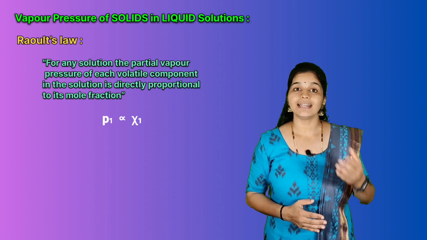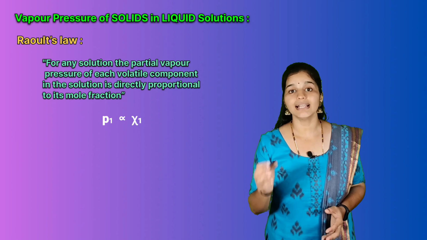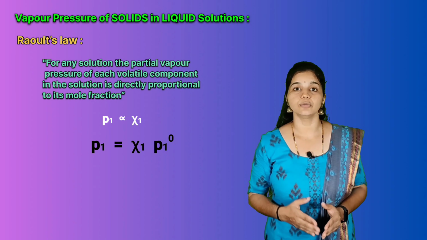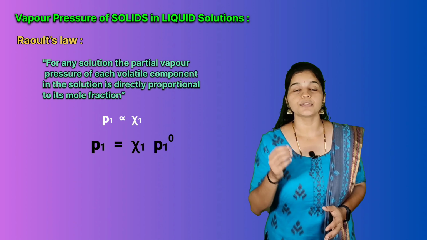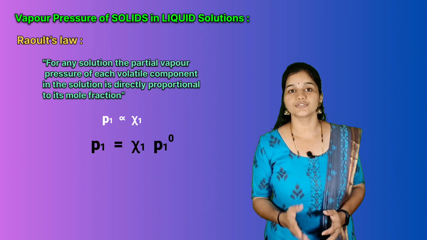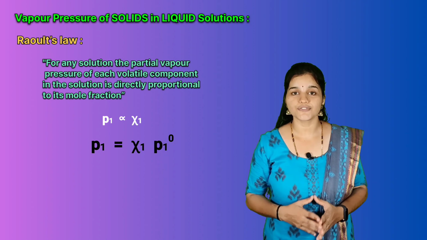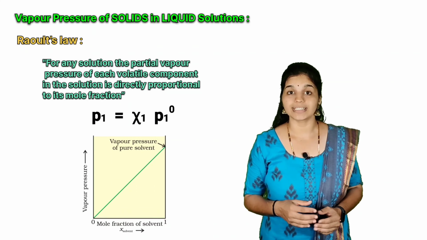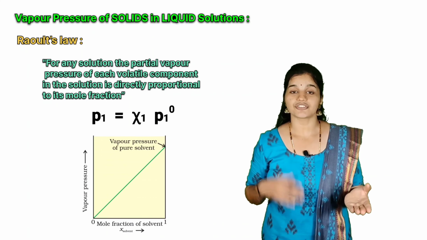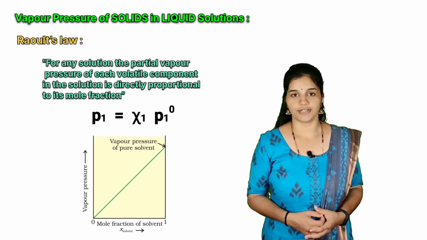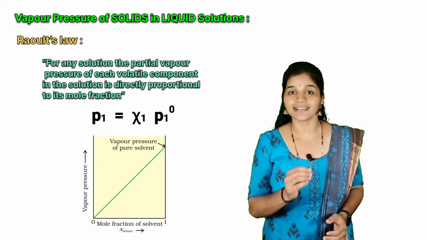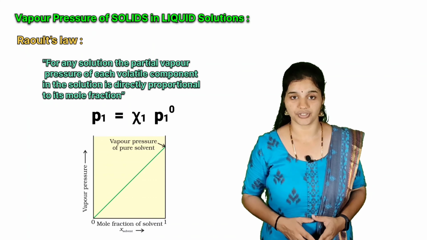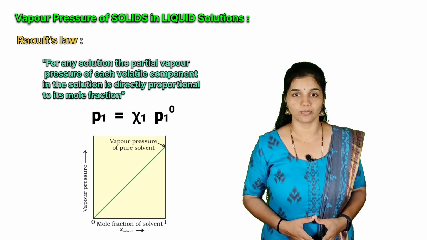And we can write P1 = χ1 P1°. The proportionality constant is equal to the vapor pressure of the pure solvent, P1°. Now, if we plot a graph between vapor pressure and the mole fraction of the solvent, we will get a straight line passing through the origin, that is, passing through 0.